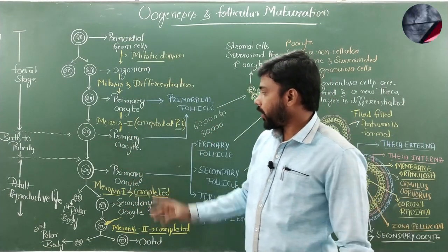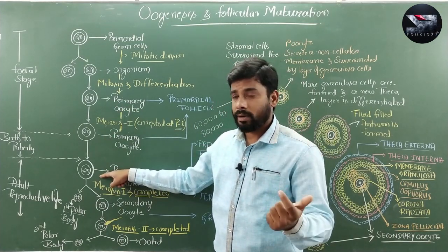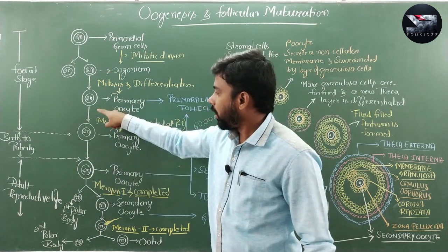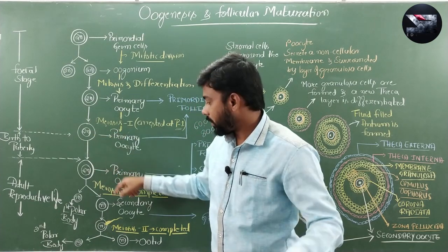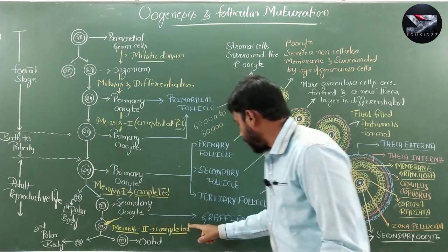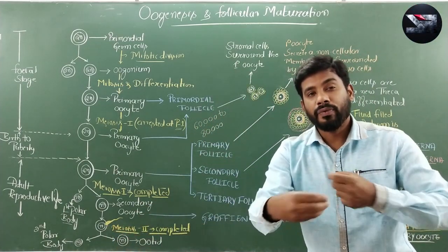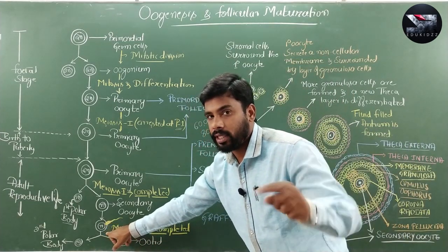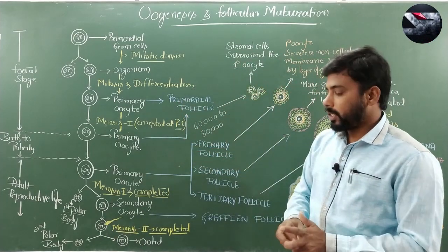And here I wrote primary oocyte three times. If you are preparing for theory examination, no need to write this primary oocyte three times. You just write once, and these two are not required. This is for your understanding purpose. And here also I wrote secondary oocyte two times. This secondary oocyte is present inside the Graafian follicle, and this secondary oocyte after ovulation, where sperm entered but there is no fusion yet. So this is, I think, about oogenesis.